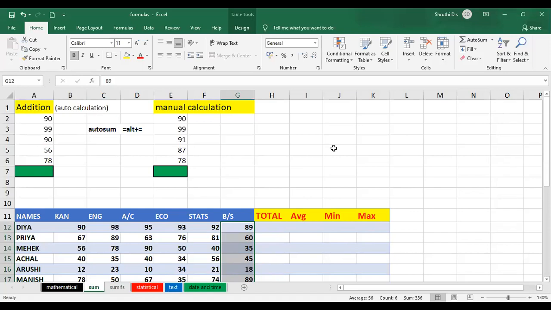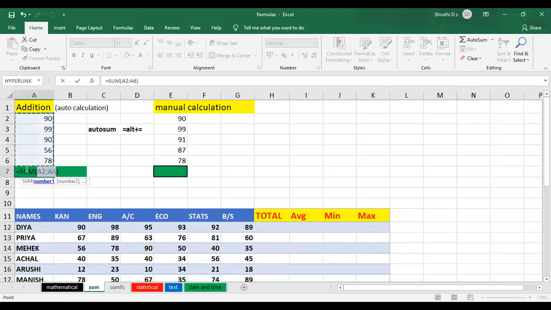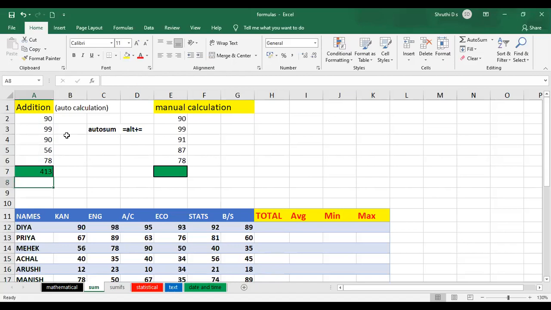Auto sum is what? Automatically you can get the option to add the complete column or a complete row. So now if I just click here and select the auto sum, automatically it is going to show you the sum option. When I press enter, automatically it shows the sum of it. Either you can select the cell and go to auto sum, and it appears there. Otherwise, you can go with the shortcut, that is alt plus equal to.